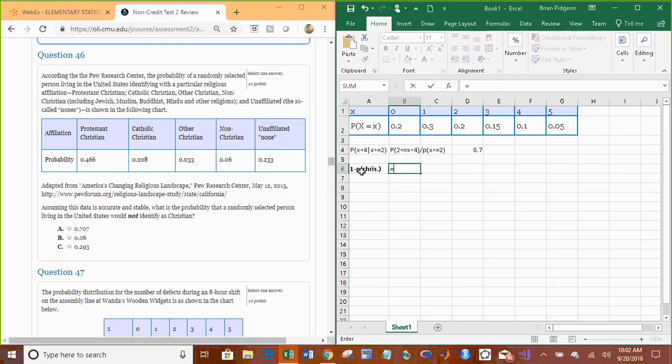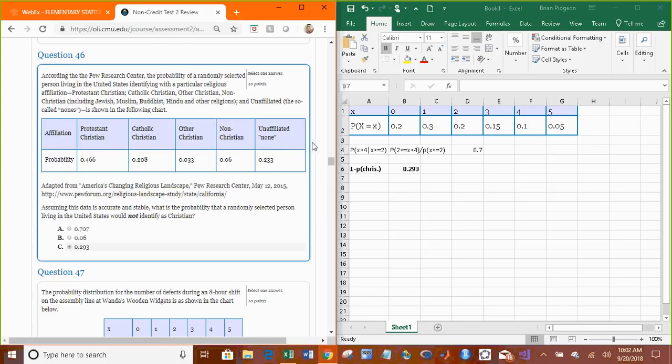If you look at the table, 0.466 is Protestant, 0.208 is Catholic, and then Other. The answer is 0.293. Another way of doing that is just adding up the probabilities of not being Christian: 0.06 plus 0.233 is 0.293.